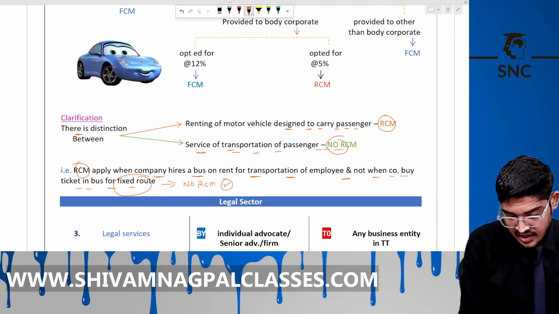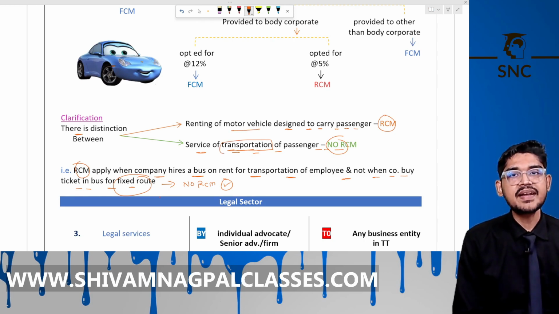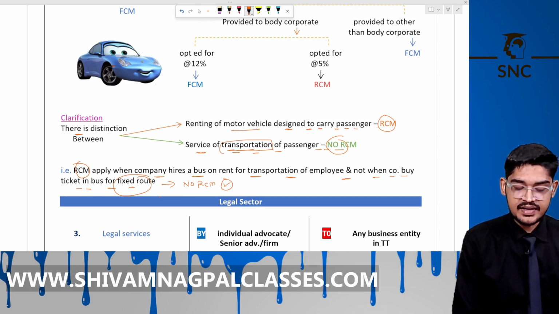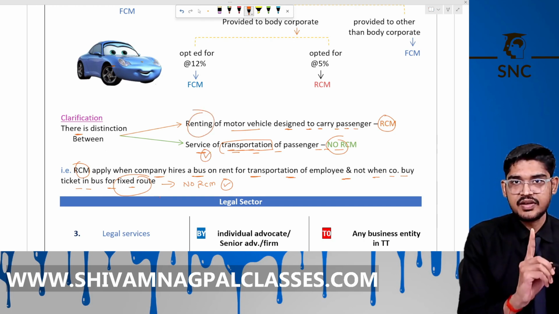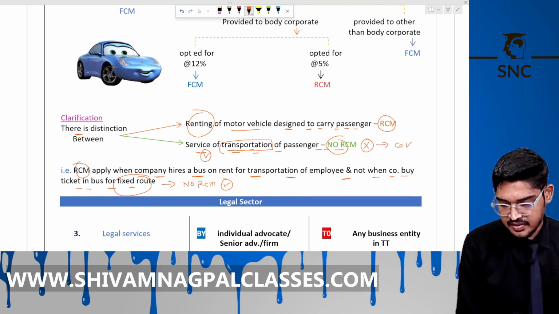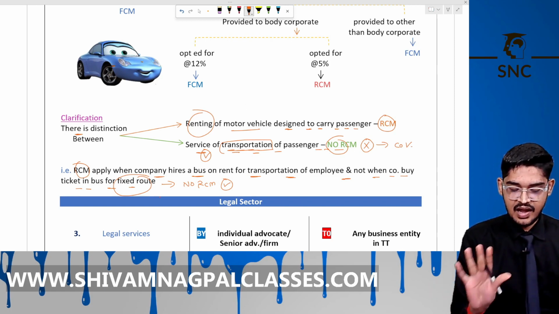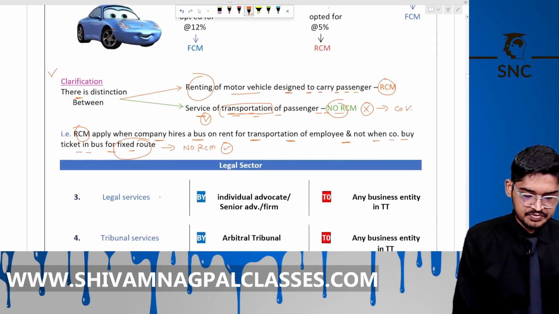This is transportation service, not renting a motor vehicle. If you are buying a ticket for a fixed route, it is a service of transportation. It is not renting of a motor vehicle. Then RCM will not apply, whether the recipient is a company or body corporate, no matter. RCM will not apply. This is a recent clarification about it.